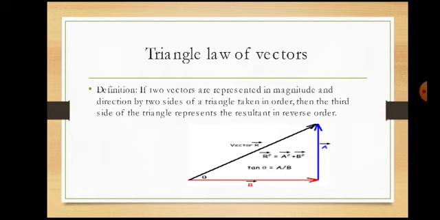This is the definition: if two vectors are represented in magnitude and direction by two sides of a triangle taken in order, then the third side of the triangle represents the resultant in magnitude and direction in reverse order.